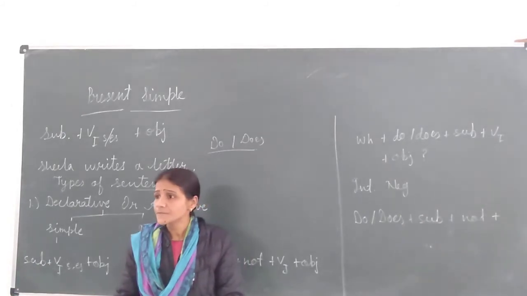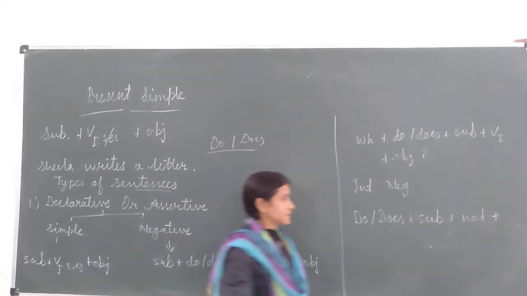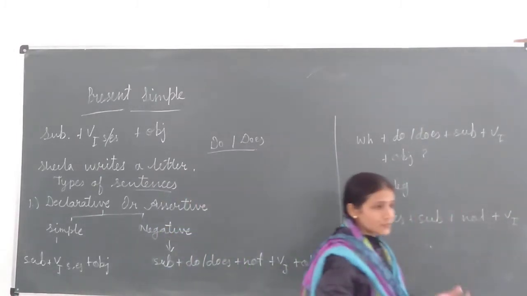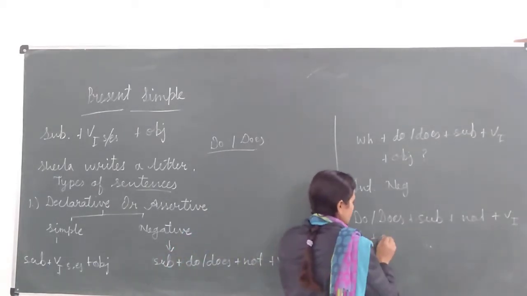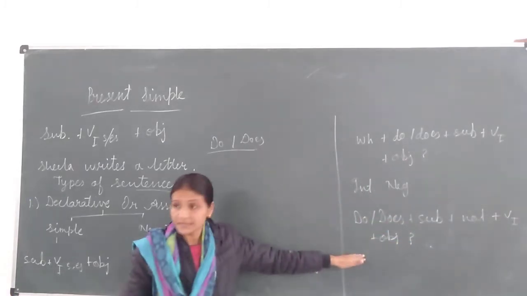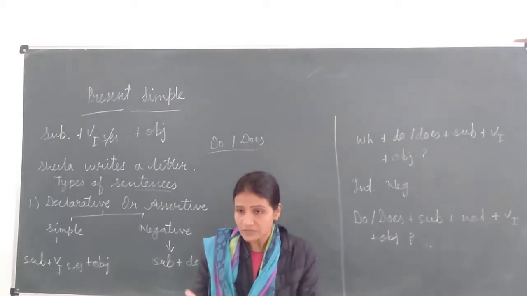Verbs. Which form, madam? Verbs first form will use, because in present simple tense we have to use only first form of the verb. Then the remaining part is object. At the end, question mark. Now this is the sentence structure of interrogative negative sentence.